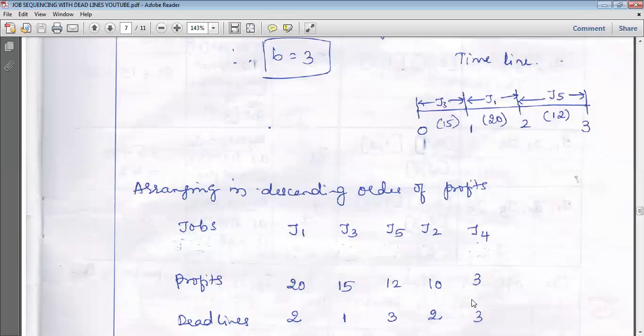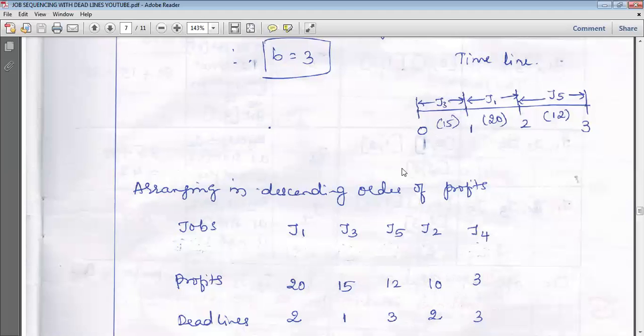As there is no time slot, these two requests are discarded. One is ready to wait for 2 hours with a profit of 10 rupees, but the other is also ready to wait for 2 hours with a profit of 20 rupees. Definitely we are checking for the maximum profit. So this slot is already allotted to him. He is ready to wait, 15 rupees is there. He is ready to wait for 1 hour, so this time slot is given to him. 12 and 3, this time slot was free, it is allotted. And this is how the job allocation is done. And 2 will be discarded.